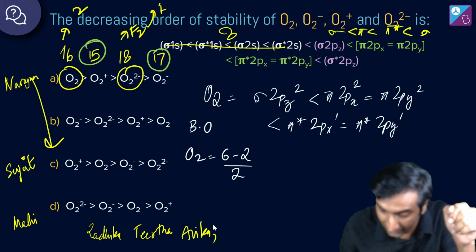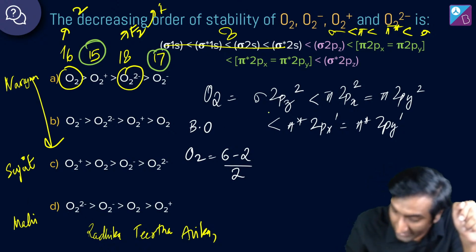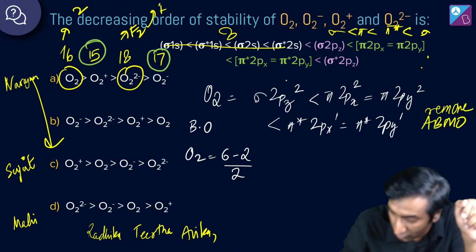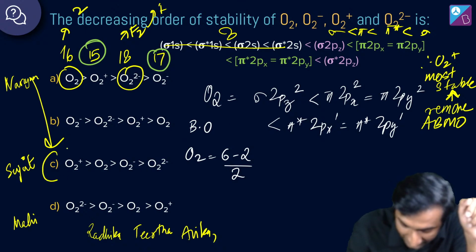O2 plus का क्या होगा? अब देखो, with this idea, if I write it like this, right? O2 is here. अगर मैं एक इलेक्ट्रॉन निकालूं, which means if I remove an electron, it goes from anti-bonding molecular orbital. Therefore, O2 plus will be the most stable. Okay. एक बार आप इसको ड्रॉ करोगे, you will see right away that O2 plus is the most stable. Hence, C is the right answer.